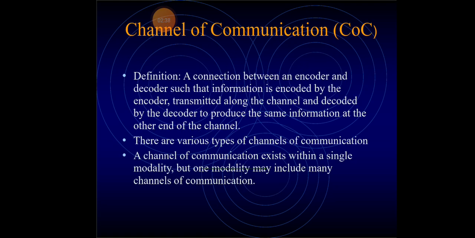Next is channel of communications. What is meant by that? It is a connection between an encoder and a decoder, such that the information is encoded by the encoder, and these data are transmitted along the channel and decoded by the decoder to produce the same information at the end of the channel. There are various types of channels of communications. They exist within a single modality.